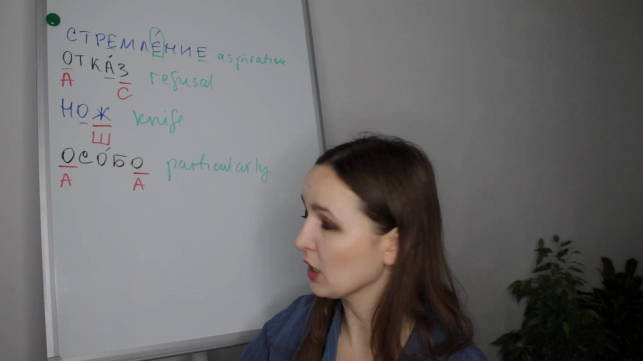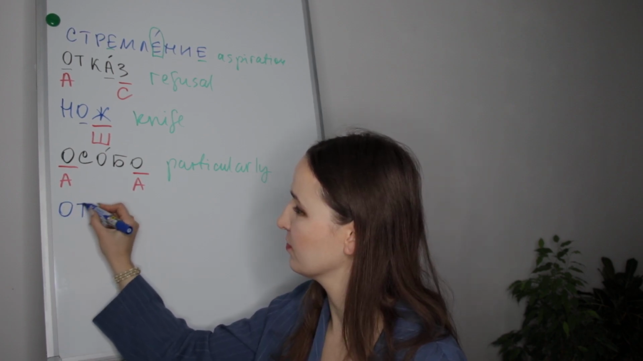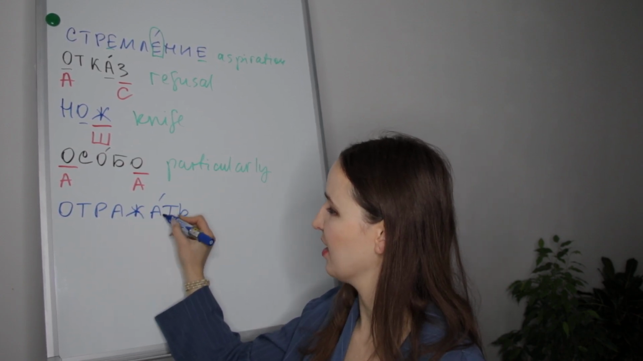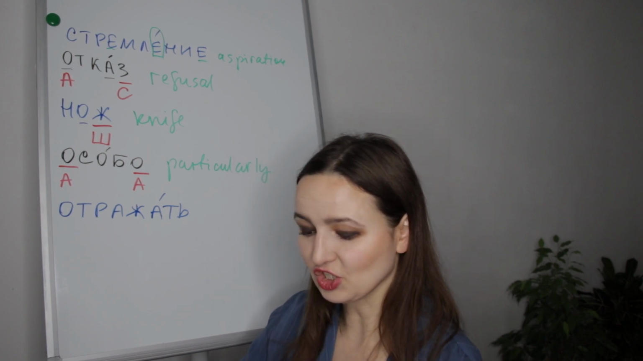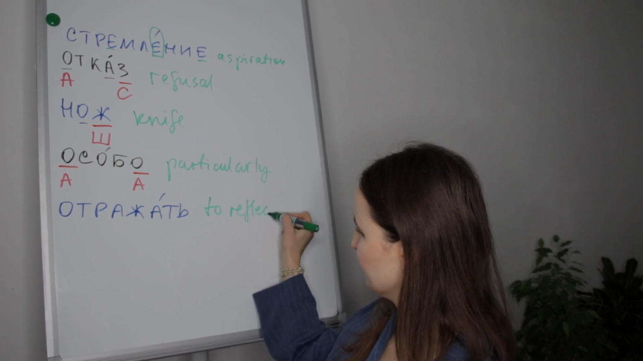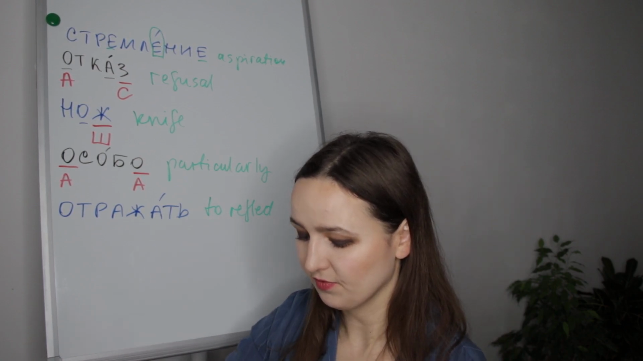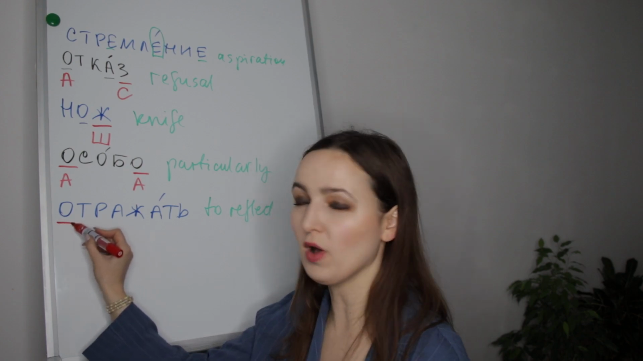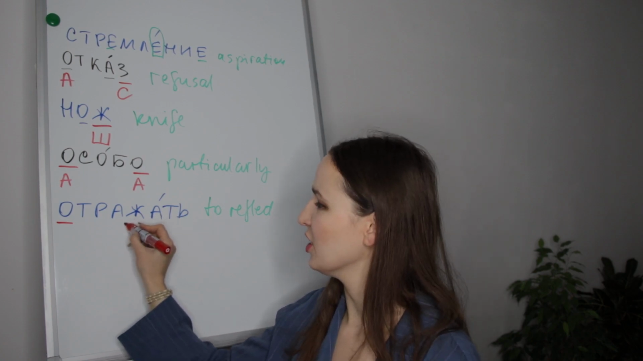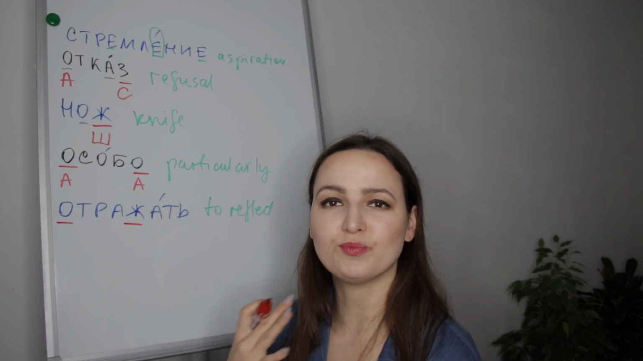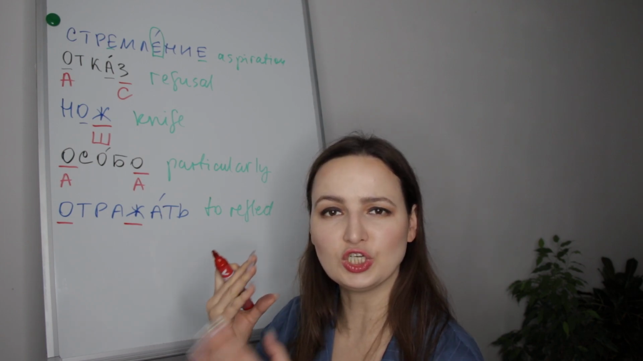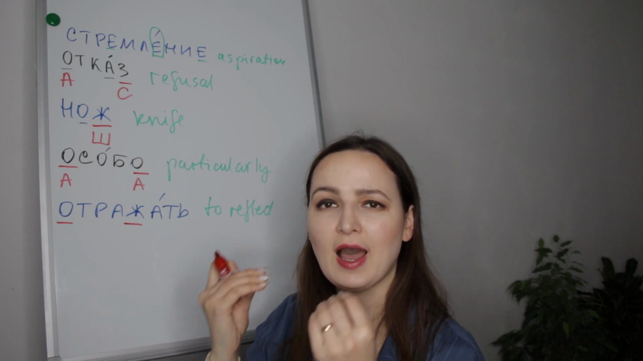Следующее слово – это глагол «отражать». Отражать means to reflect. To reflect. Отражать. First, don't forget about O, unstressed. We will pronounce it as A. Отражать. Ж here, you have to pronounce it stronger. Ж. In Russian language, it is very obvious, very strong.